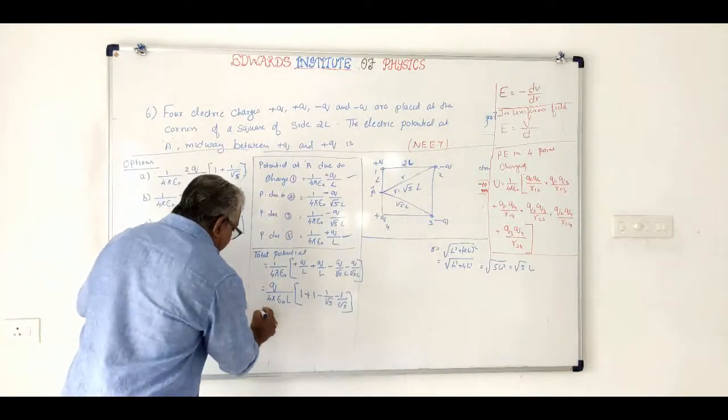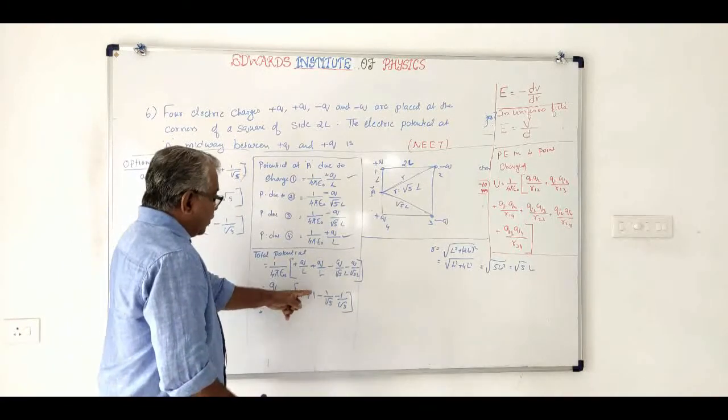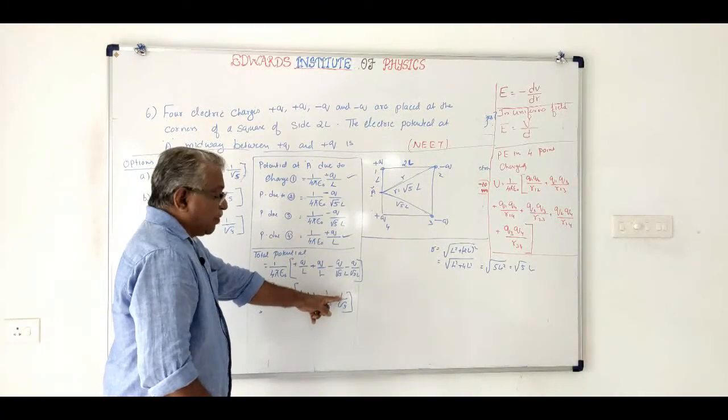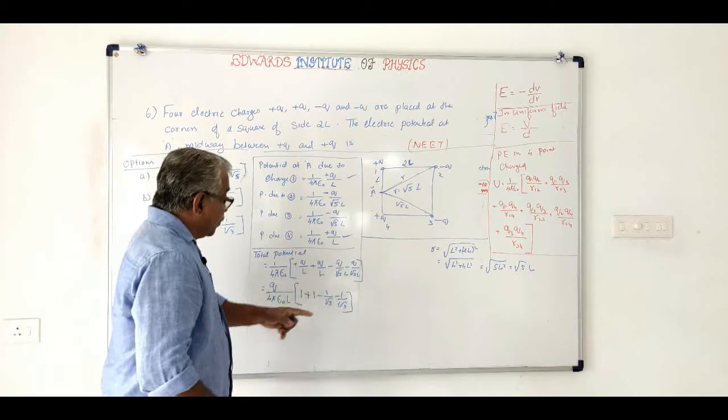That will be 1 plus 1 is 2, minus 2 by root 5.